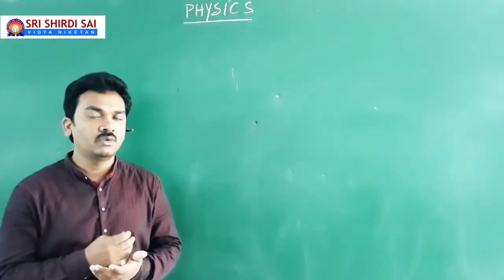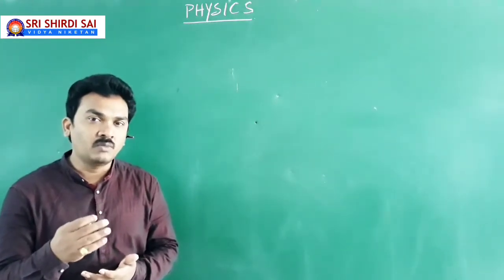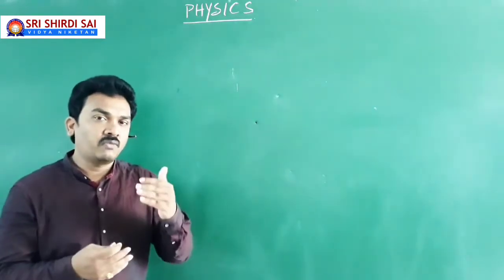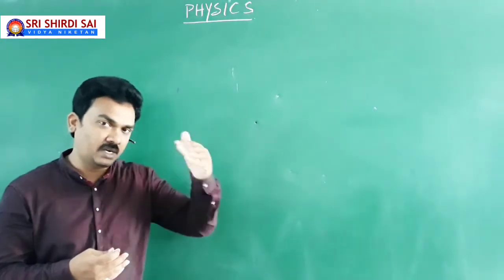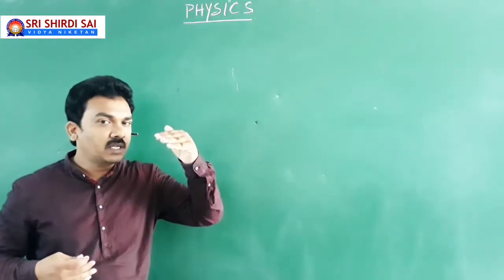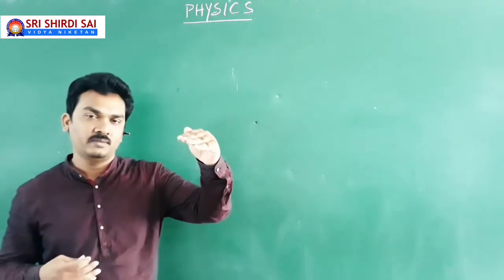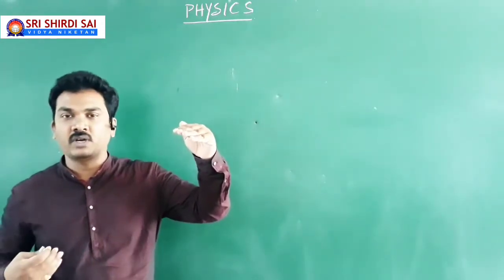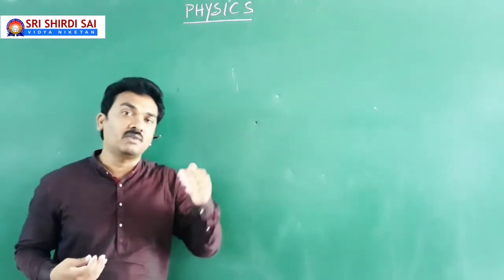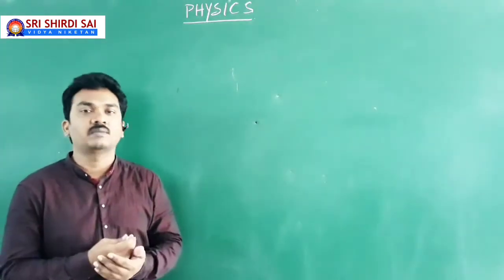The reason, as I told you, is that no material medium can have the speed of light more than 3 into 10 power 8 meter per second. So the speed of light is maximum in air, and no other material exists apart from that. So the refractive index of air should be least, which is 1, and any other material medium should have a refractive index greater than 1, because the refractive index of a material medium is inversely proportional to the speed of light in that medium. This is all what we have discussed.